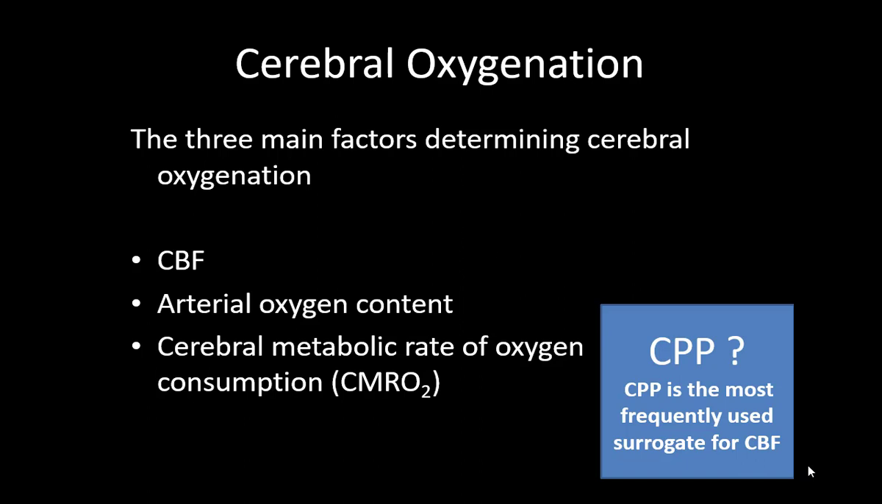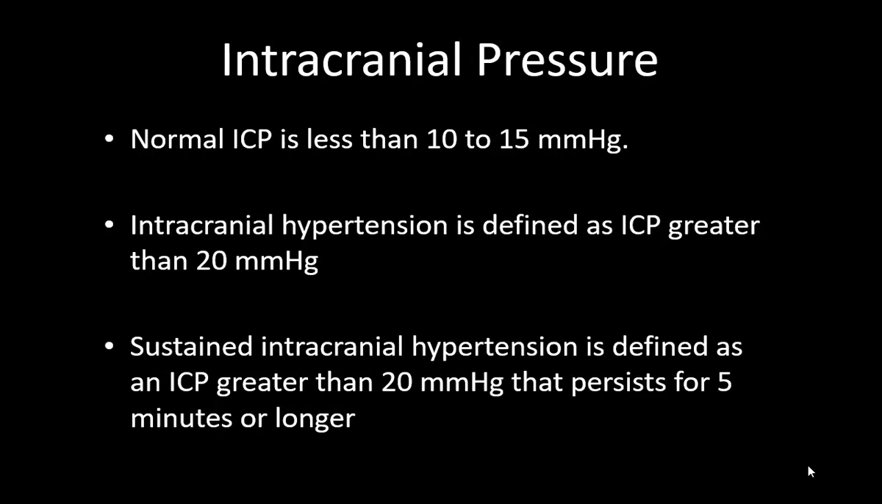So every degree rise in temperature, that is hyperthermia, will raise the metabolic rate of oxygen consumption. We always look at CPP. We don't measure CBF, we measure CPP, and CPP is most frequently used as a surrogate marker for cerebral blood flow. CPP is cerebral perfusion pressure.